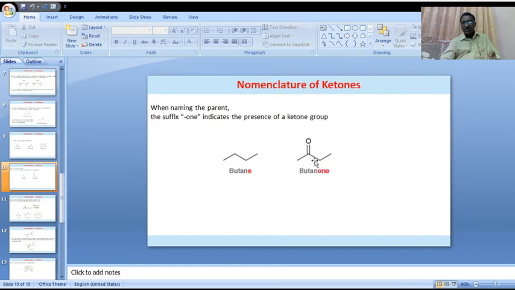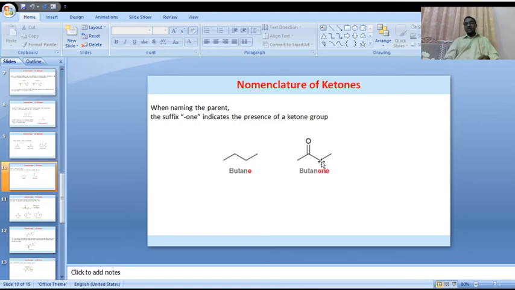Methyl, ethyl. That ketonic carbonyl functional group is attached to different alkyl groups.